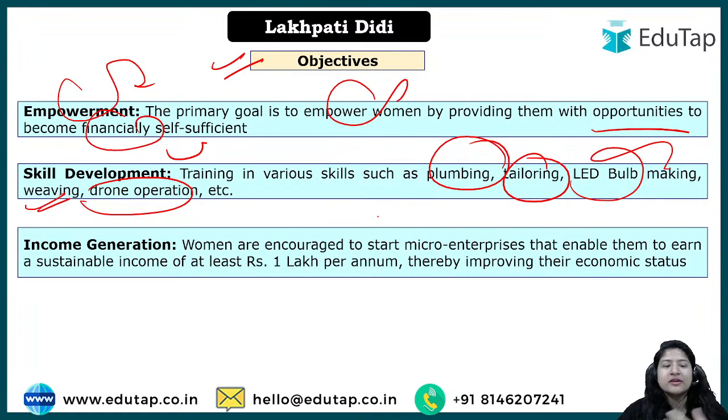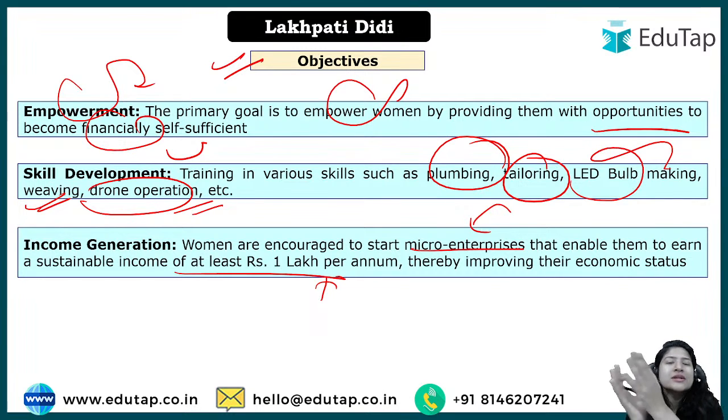This aim has been improvised regarding income generation, and here it is aimed to have at least 1 lakh per annum income. Okay, and also here the women are definitely being taught. Look, these are just some examples of skill development, but they can be trained in entrepreneurial activities as well, and they can be promoted to establish micro enterprises also, right? They could be taught about the new things they can do as a micro enterprise. Okay, and we know that the government has already come up with various subsidies and other plans for micro enterprises. So being a woman of a self-help group will definitely help them get credit from the bank loan at a very subsidized rate, and very easy also.